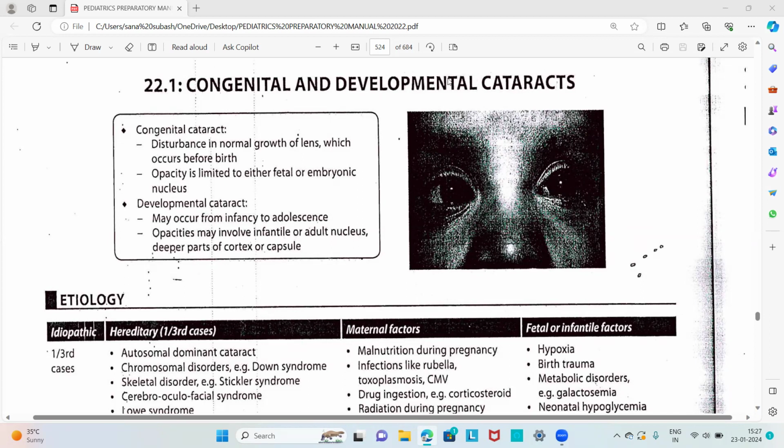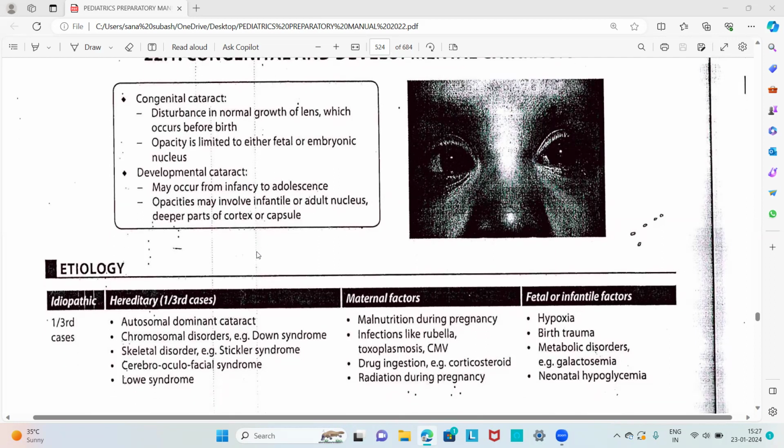So first, the congenital and developmental cataract. The congenital cataract is when there is any disturbance in the normal growth of the lens which occurs before birth, and that results in the formation of congenital cataract. Because these disturbances occur before birth, the opacity is limited to either the fetal or the embryonic nucleus only. Another is the developmental cataract, which may occur from infancy to adolescence, with opacities that may involve the infantile or adult nucleus and deeper parts of the cortex or capsule. So these are the congenital cataract and developmental cataract.